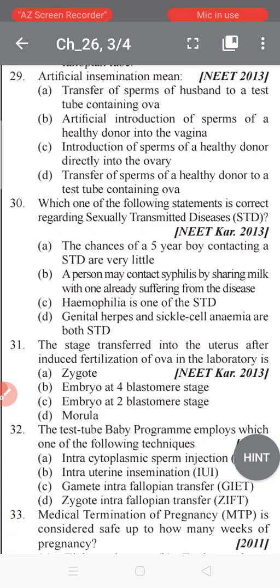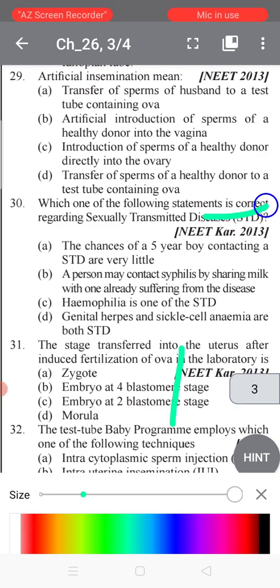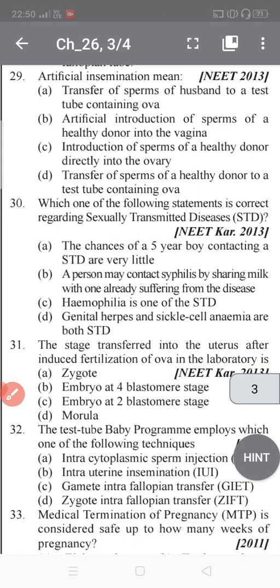Hemophilia is one of the STDs. Genital herpes and sickle cell anemia are both STDs. So tell me now, students, which is correct regarding the STDs? Can you tell this answer?